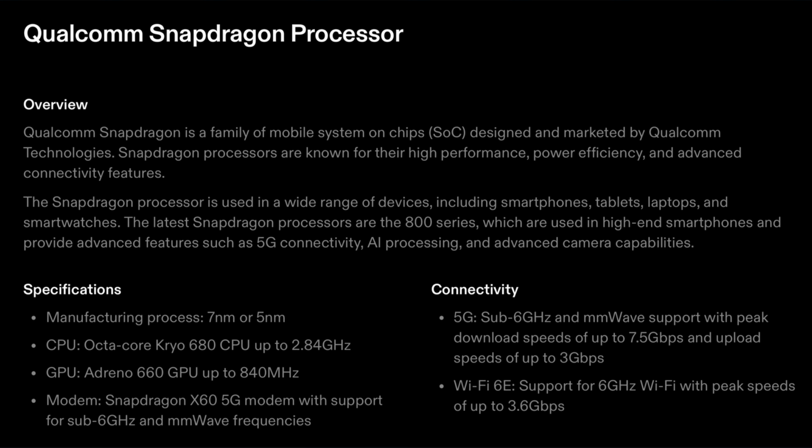Connectivity. This plays a huge role right now because 5G is the most required, as speed is the most essential thing in today's technology and fast-growing world. 5G sub-6 gigahertz and millimeter wave support with peak download speeds up to 7.5 gigabits per second and upload speeds up to 3 gigabits per second. Wi-Fi 6E support for 6 gigahertz Wi-Fi with peak speeds up to 3.6 gigabits per second.